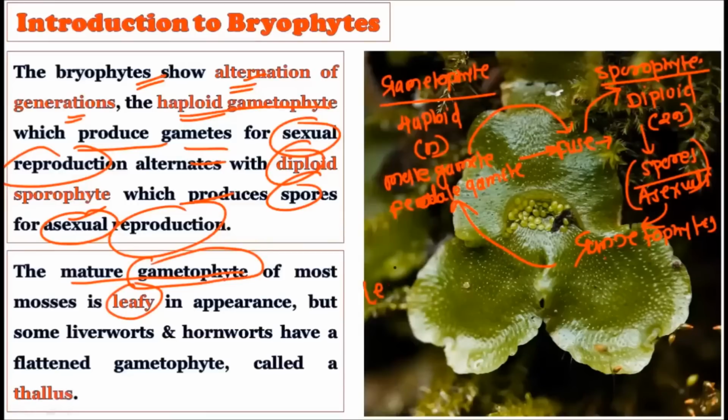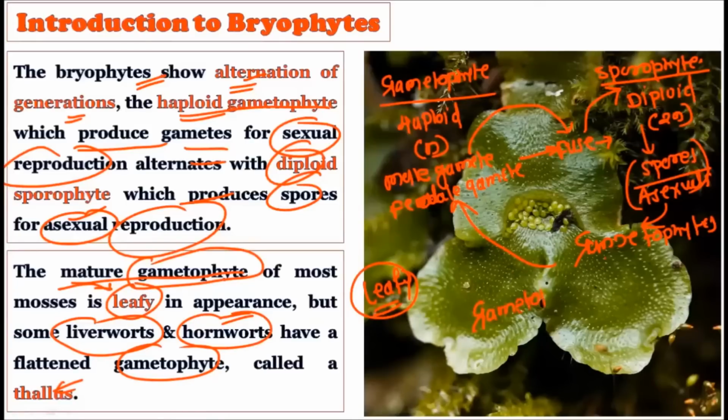These gametophytes show leaf-like structures in their appearance, okay, but in the liverworts and the hornworts they are flattened gametophytes which are called the thallus. So what you are seeing in this particular picture is the gametophyte, okay.